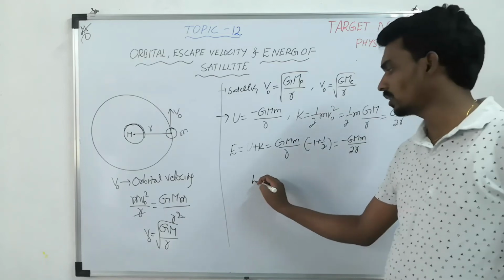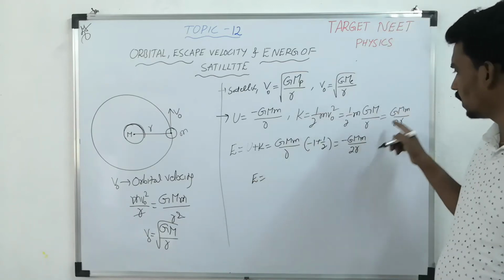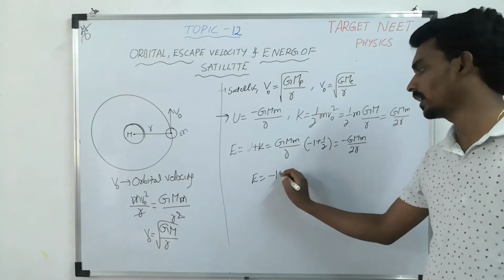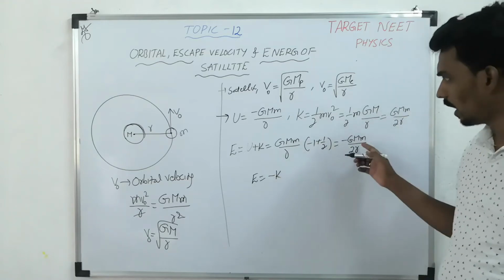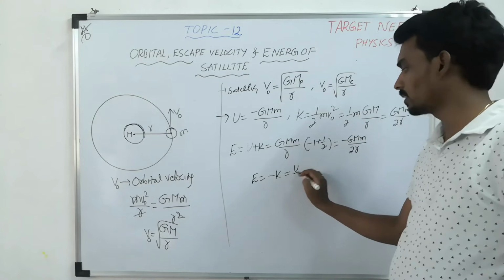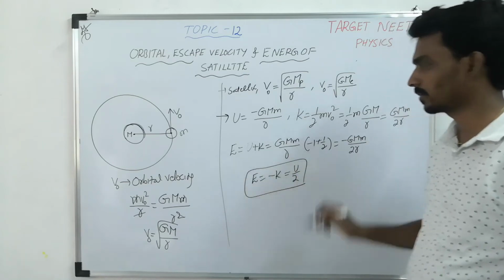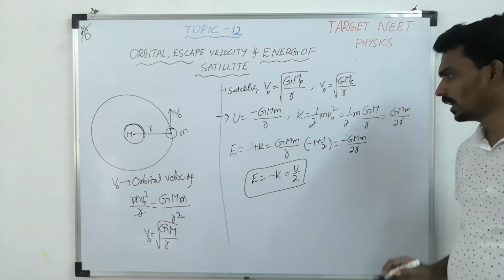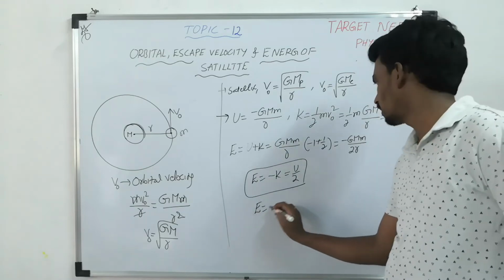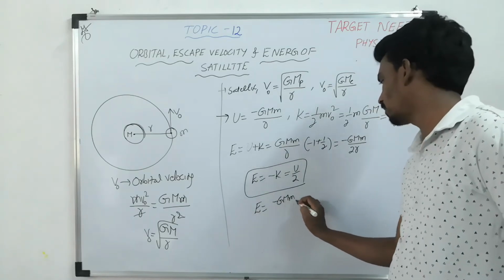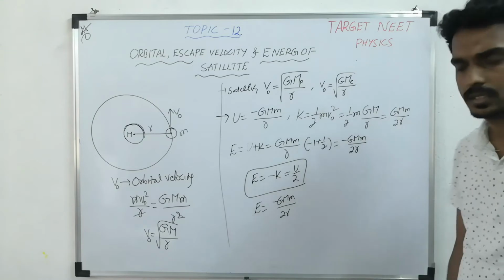So the total energy is equal in magnitude but negative of kinetic energy, and half of the potential energy. Now take this total energy as minus GMm by 2r.